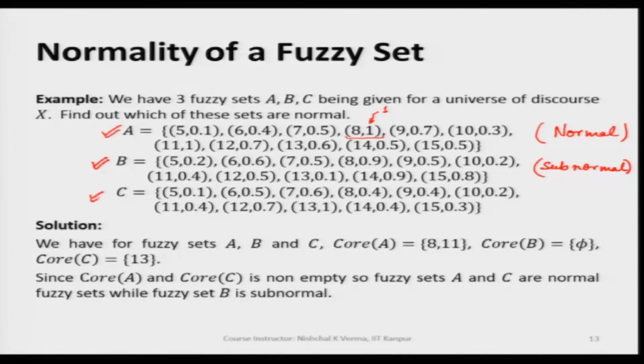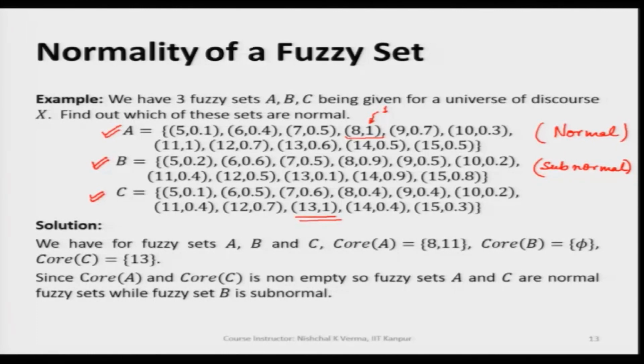Similarly, now let us check fuzzy set C. Just by going through all the points in this fuzzy set, we see that the generic variable value 13 has its corresponding membership value 1, and so at least we have one such generic variable value present for which the membership value is 1.